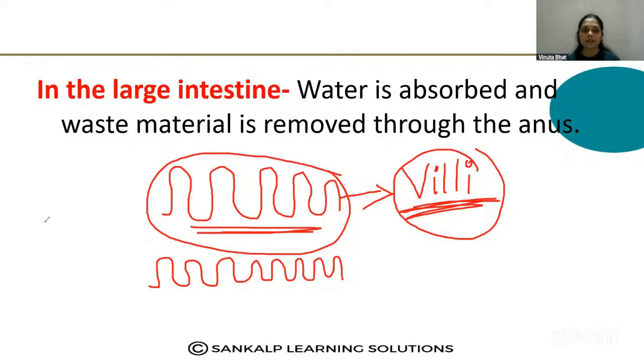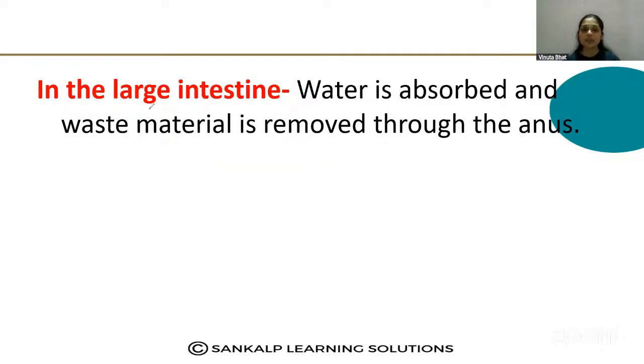Then the undigested waste products are transferred to the large intestine, and mainly in the large intestine the absorption of the water takes place. Then the remaining undigested food is removed through the anus.